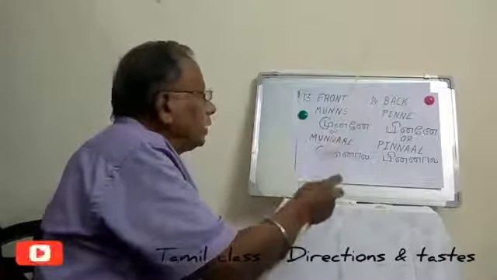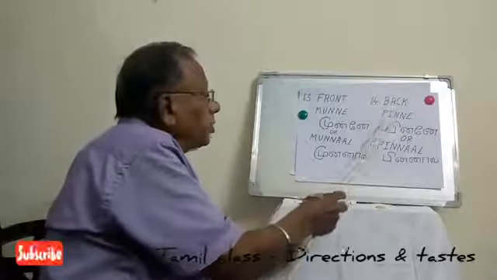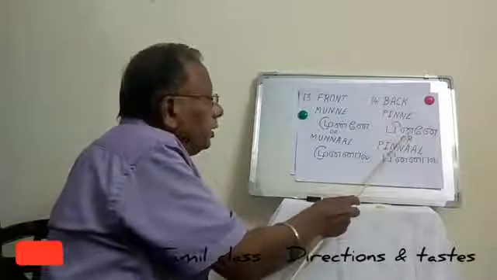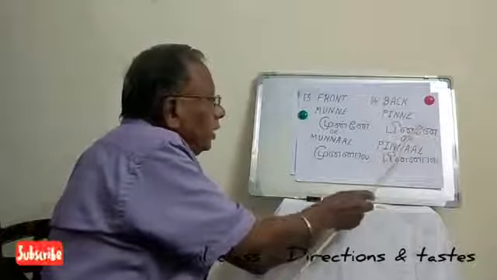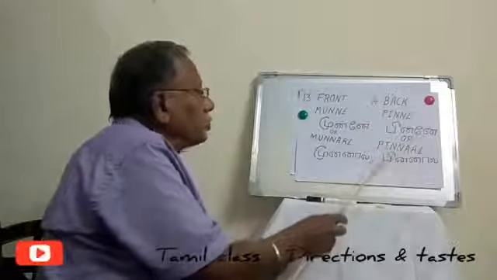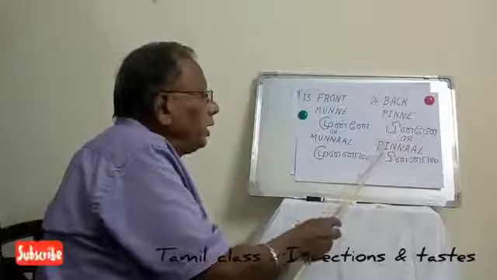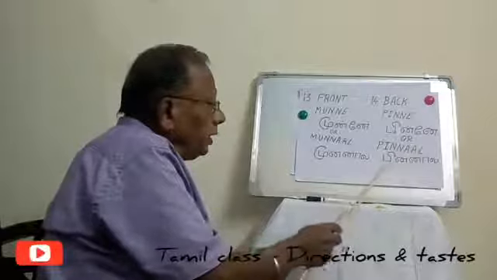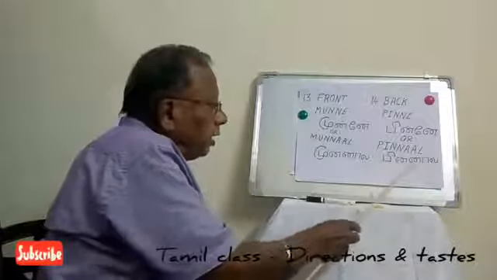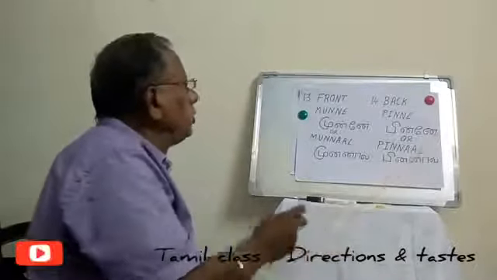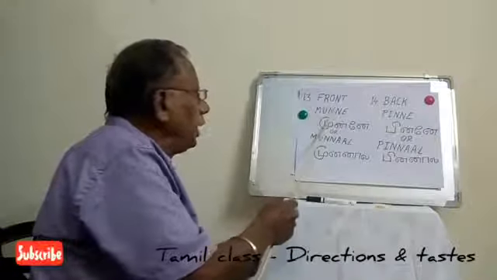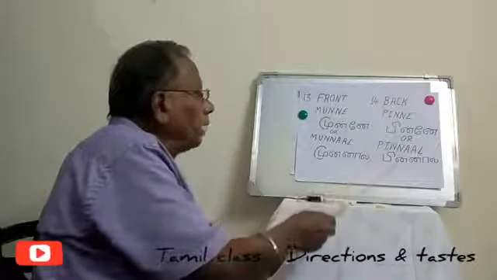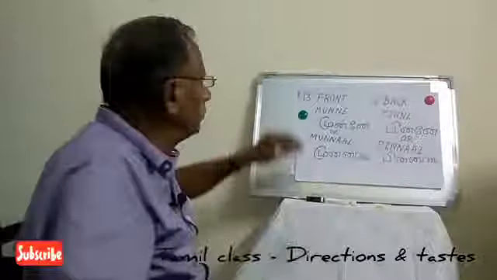Then for back, it's called Pinne, P-I-N-N-E written. Pinne. It's also called Pinnal, P-I-N-N-A-A-L. So I'm repeating once again. For front we say Munne or Munnal, and for back we say Pinne or Pinnal.